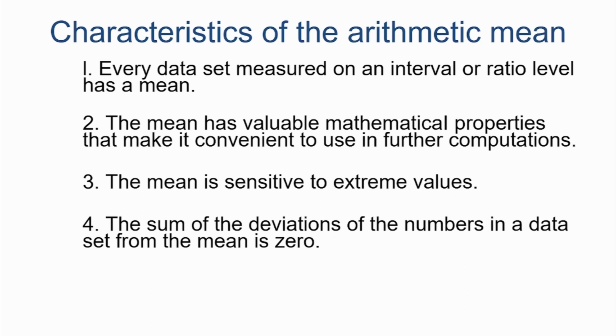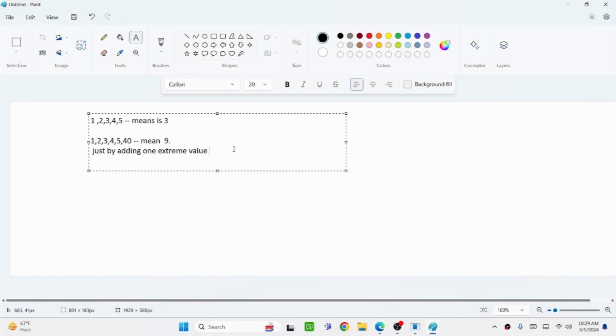The sum of deviations of the numbers in the data from the mean is 0. Now what does it mean? It means that if the average is 3, then the difference between 1 and 3 is minus 2, the difference between 2 and 3 is minus 1, the difference between 3 and 3 is 0, and so forth.